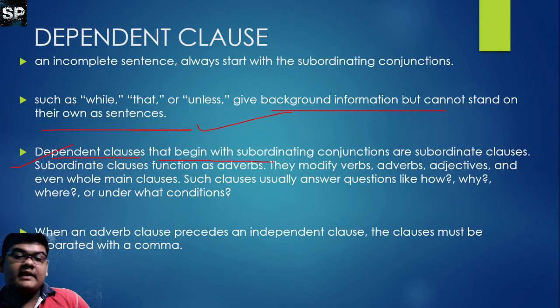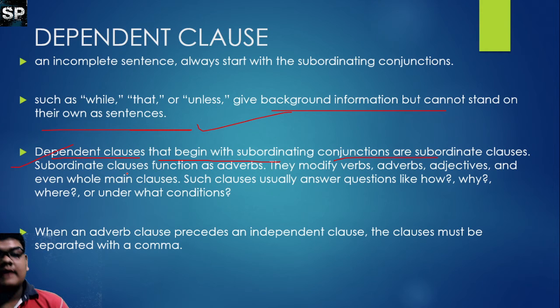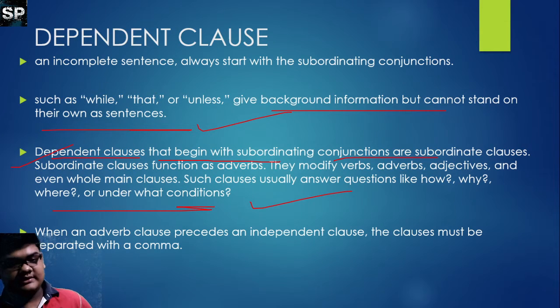Dependent clauses that begin with conjunctions are subordinate clauses, and subordinate clauses function as adverbs. They modify the verb, adverbs, adjectives, and even the whole main clause. Such clauses usually answer questions like how, why, where, and under what conditions. When an adverb clause precedes an independent clause, the clauses must be separated with a comma.